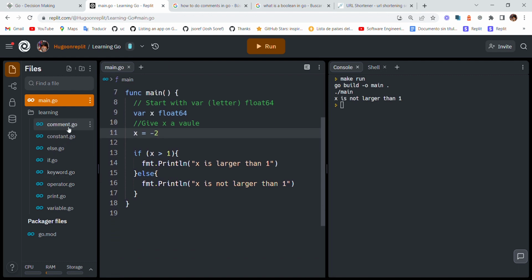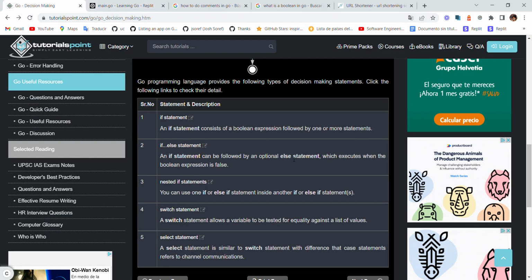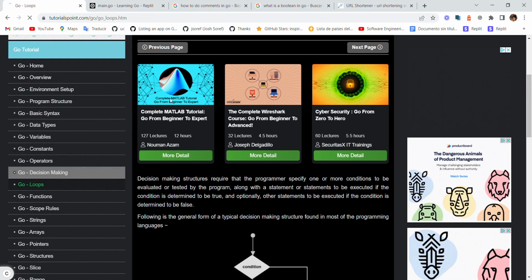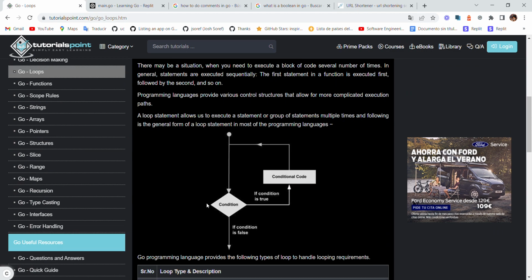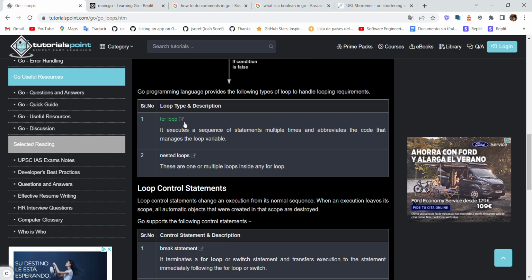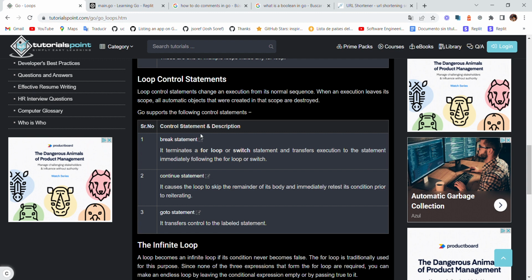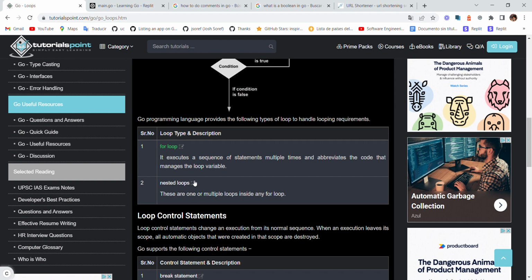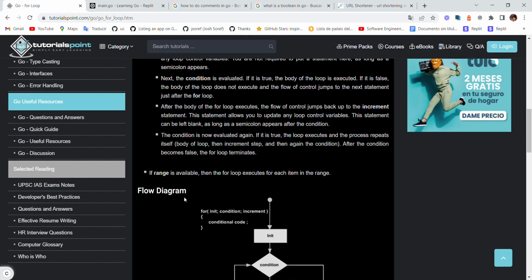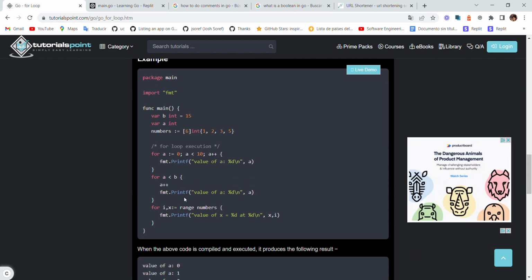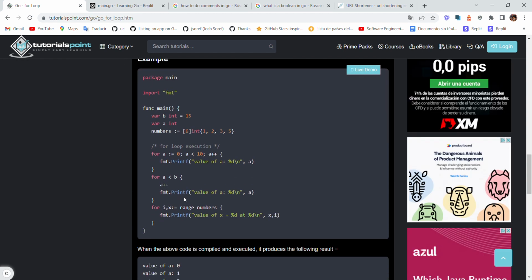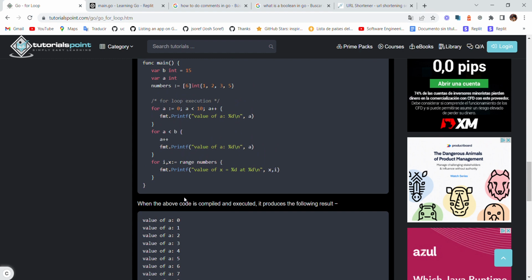So we have the else. Okay, so we're actually going very well. Wow, we're going very well. 26 minutes. For loop. So we have the for loop and the nested loop, and then we have break and continue. I'm gonna check break, continue, and for loop, non-nested loops. Ooh, so we're starting to get tricky.